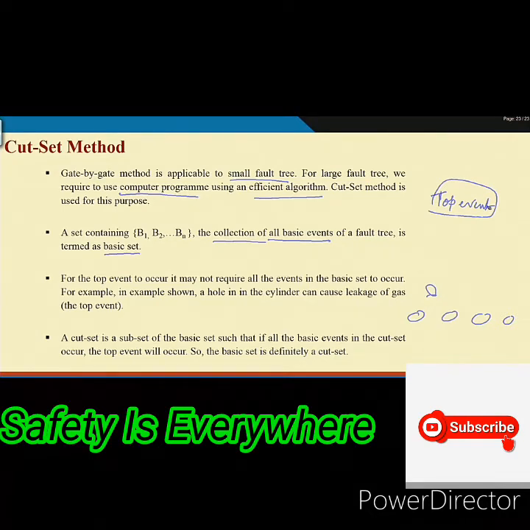And also you will see that for the top event to occur, it is not that all the bottom events should occur. Maybe a combination of bottom events will ultimately lead to the top event. So, that is why for the top event to occur, it may not require all the events in the basic set to occur.